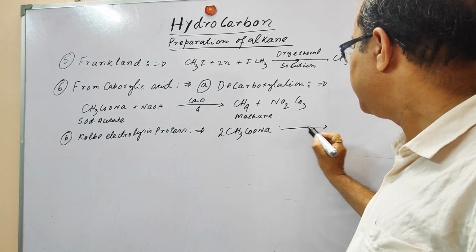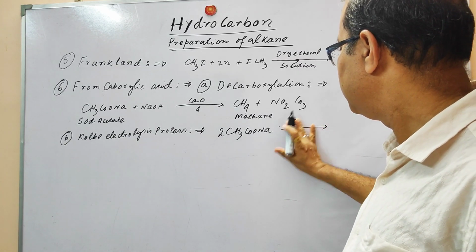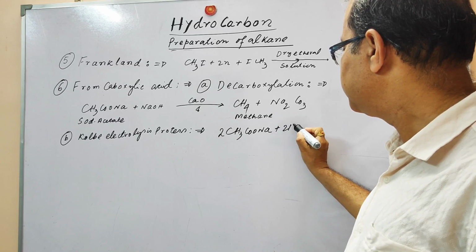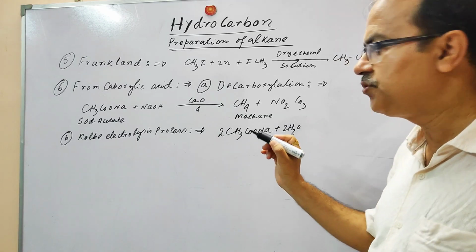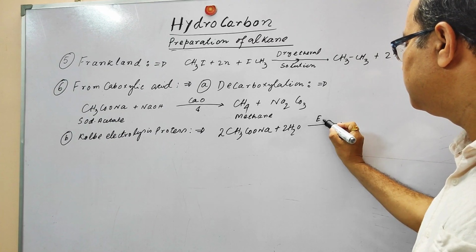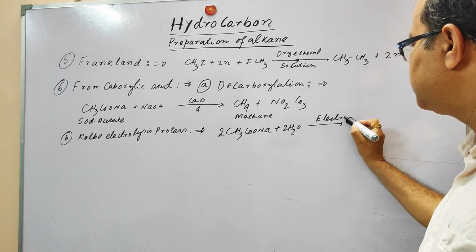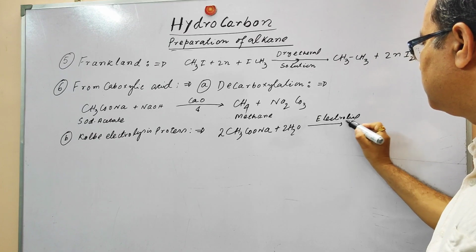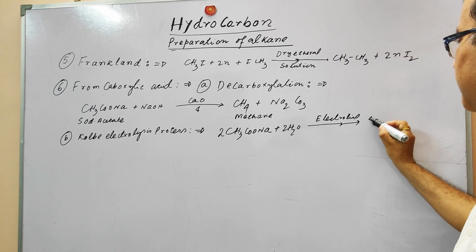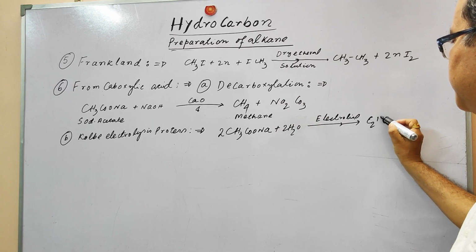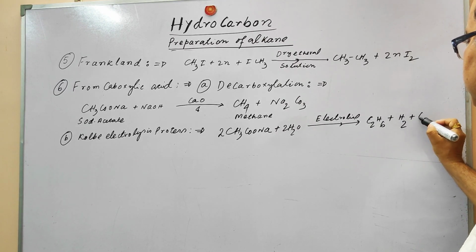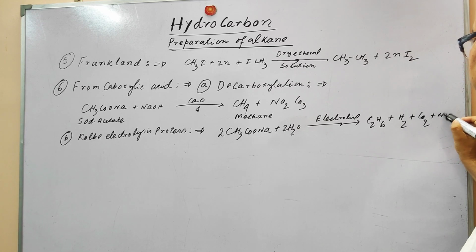When it is electrolysis, we have to use water to dilute this salt. When it is electrolyzed, it is going to produce C2H6 plus H2 plus CO2 and NaOH.